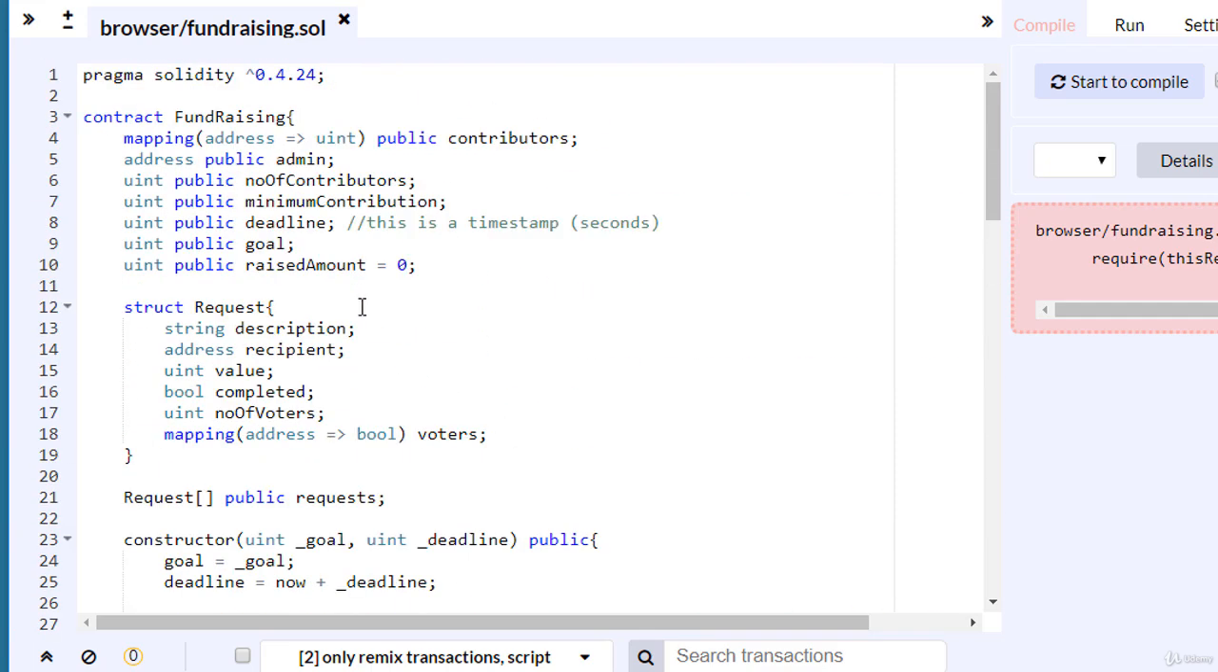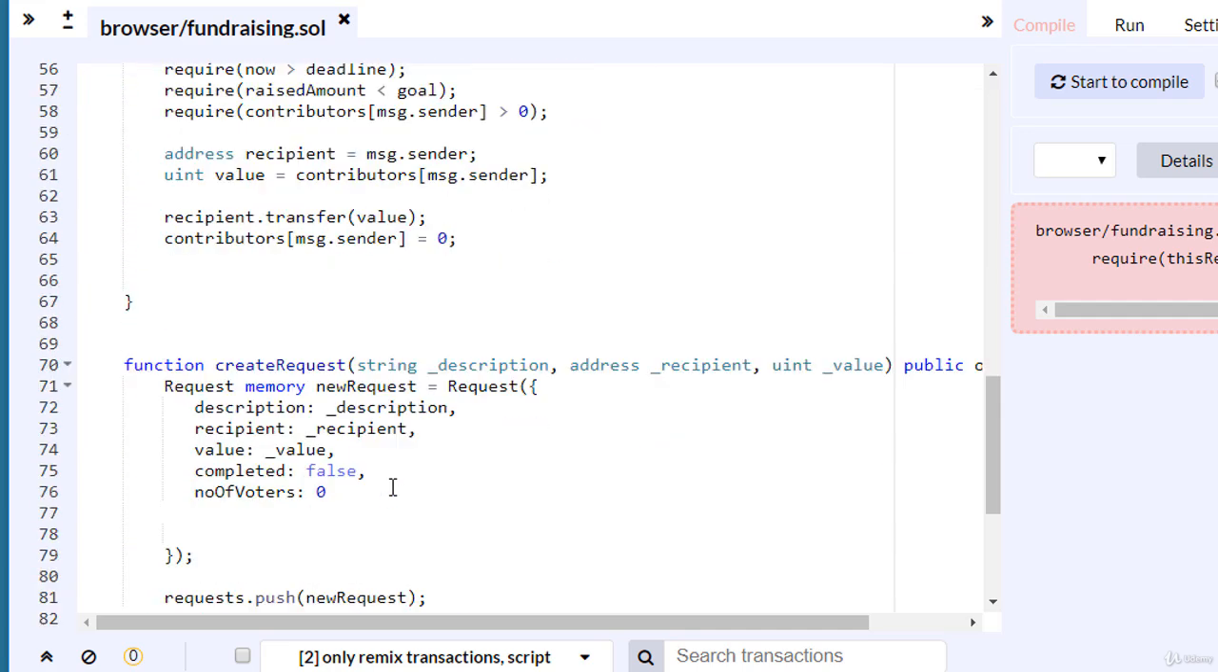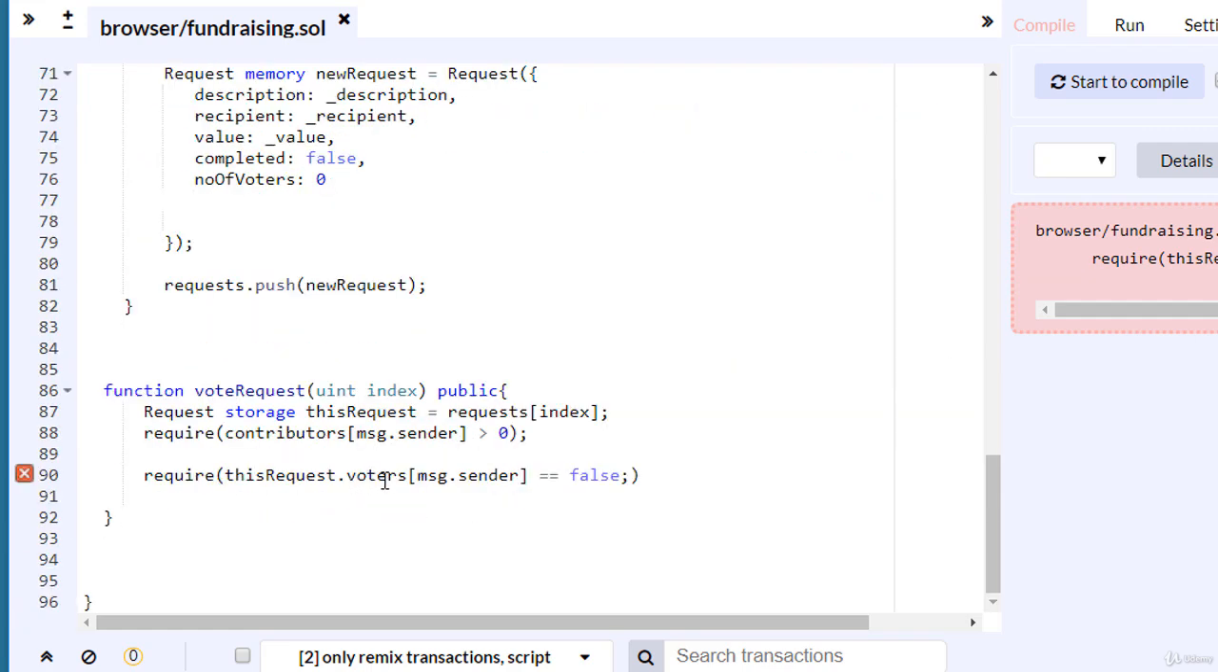When somebody votes, I modify the value associated with his address from the voters mapping inside my request with true. Let's take a look here. My request has a mapping variable named voters. By default, all addresses have a default false value. Any Boolean variable is by default initialized with false.